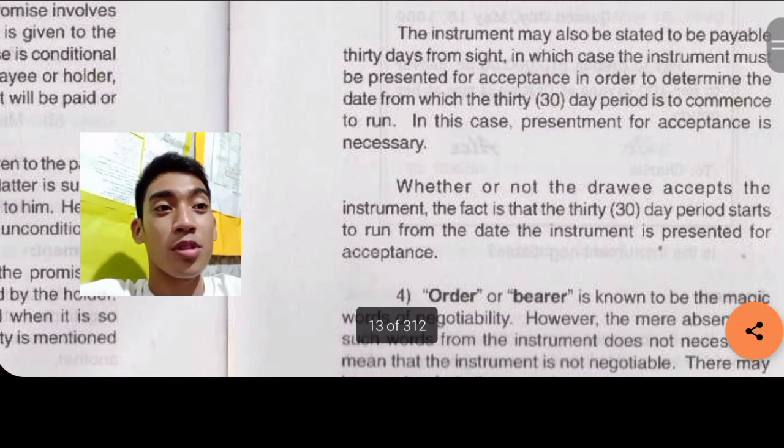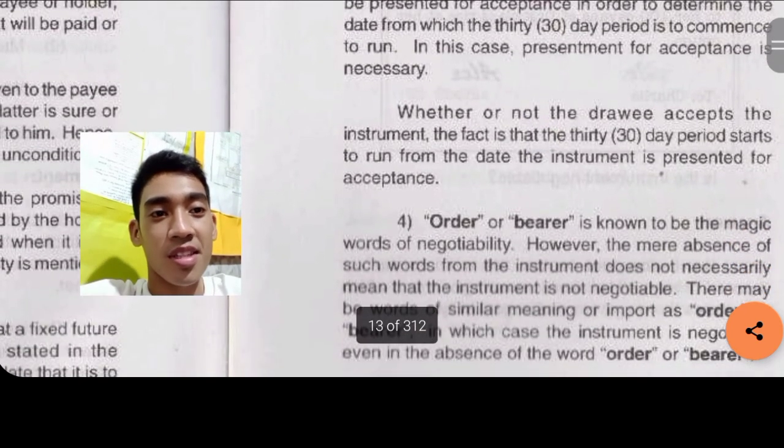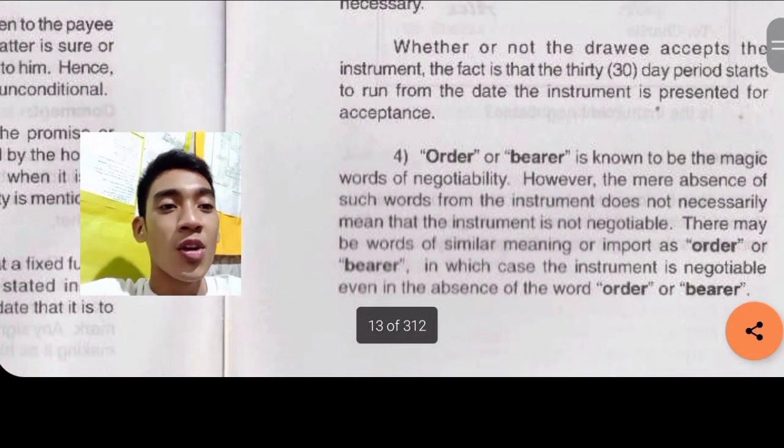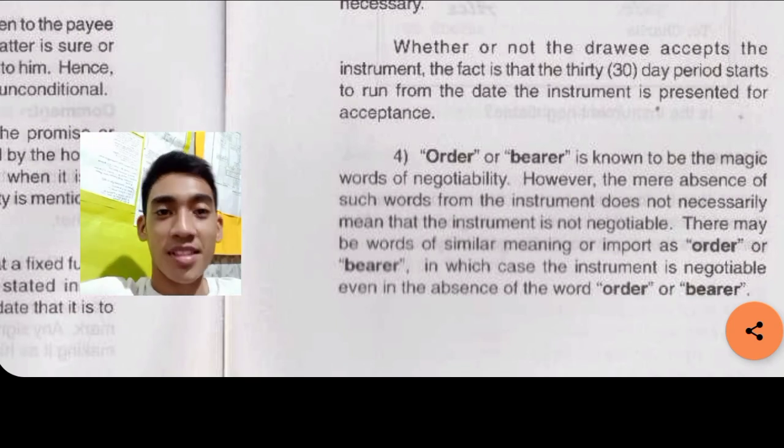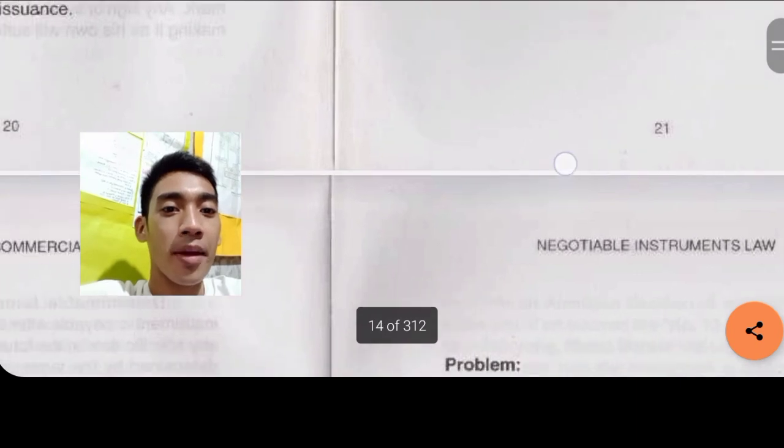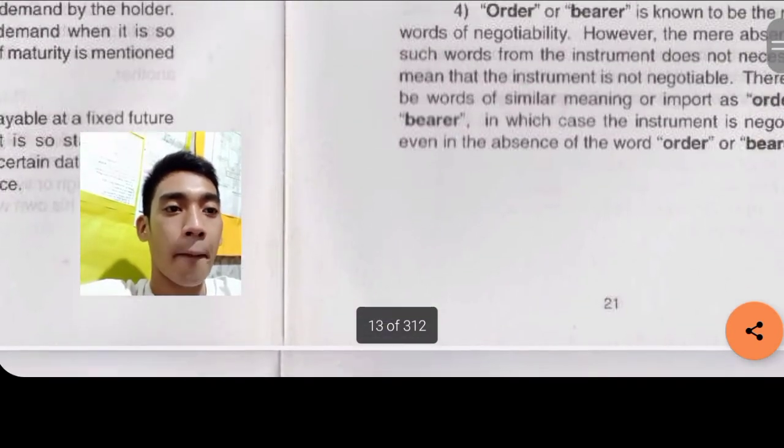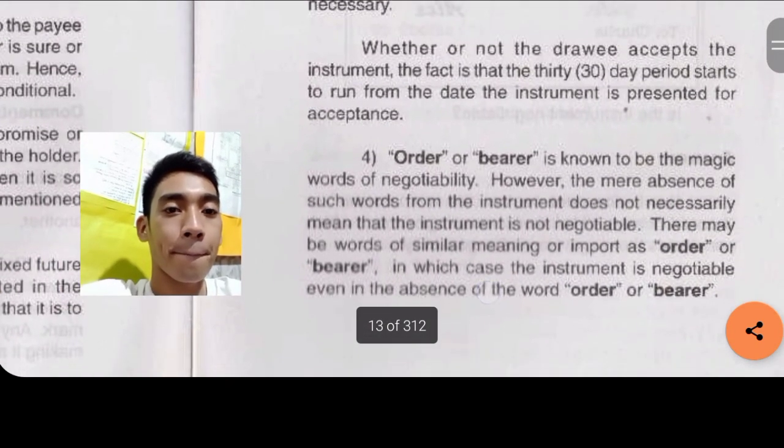The instrument may also be stated payable 30 days from sight. Next, order or bearer. What's that? Order or bearer. Let's continue.